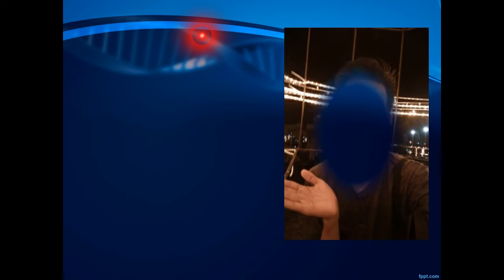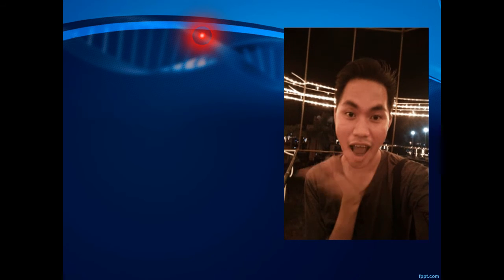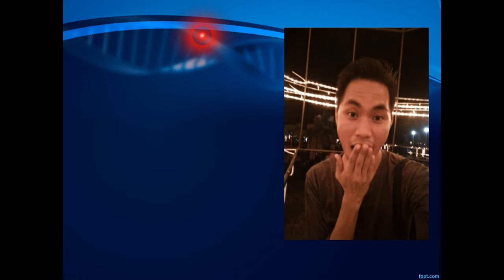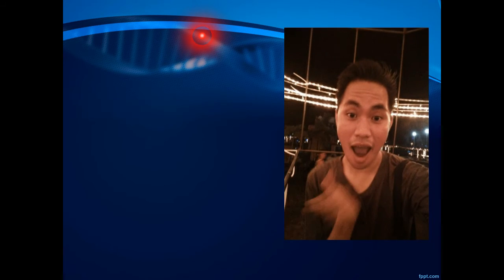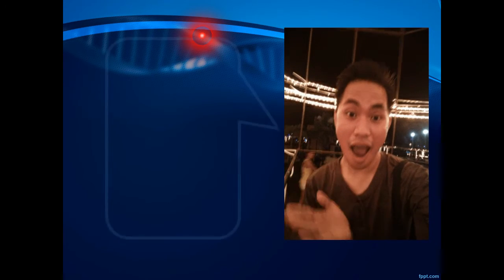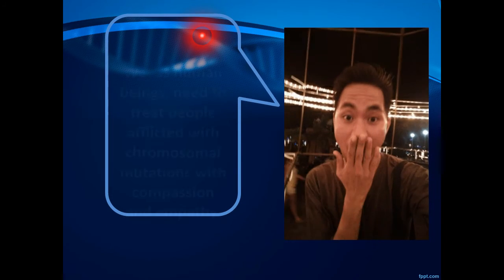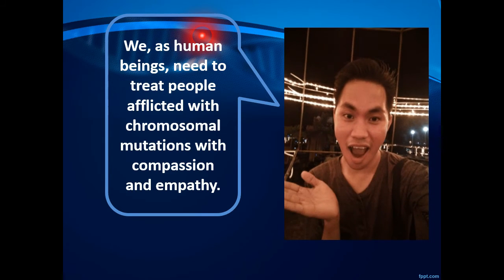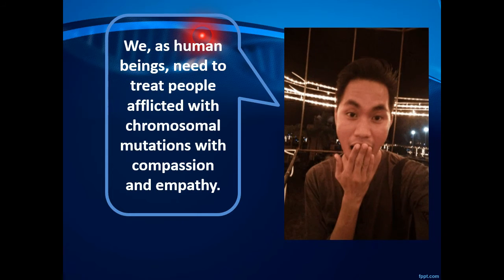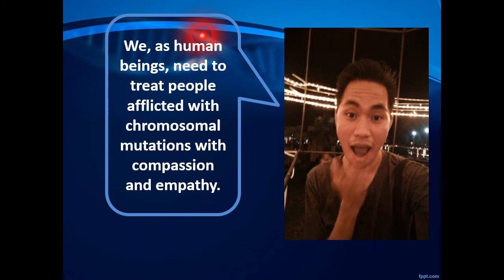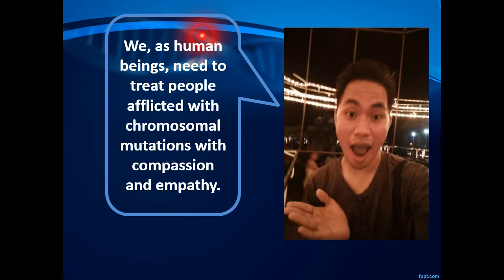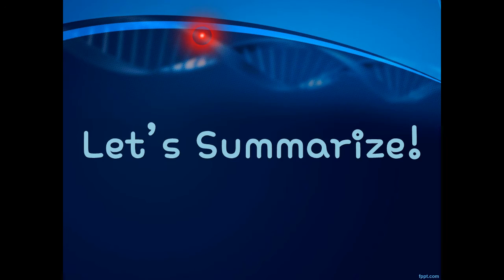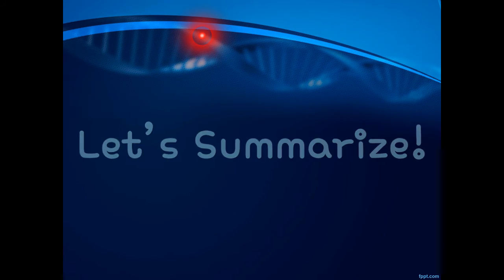It is necessary for us to understand that these chromosomal mutations exist and have grave effects to people afflicted with it. With that said, it is important to treat them the same way we want others to treat us. As Sir JD says, we, as human beings, need to treat people afflicted with chromosomal mutations with compassion and empathy. Well then, it's time to summarize everything that we have learned today.